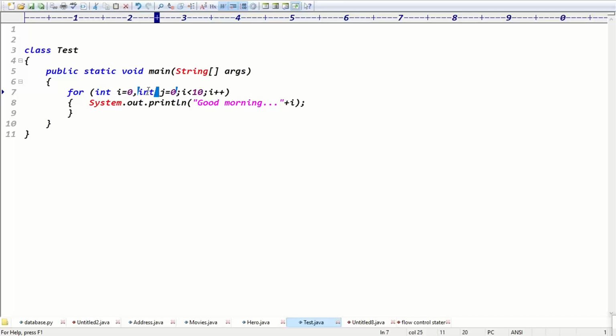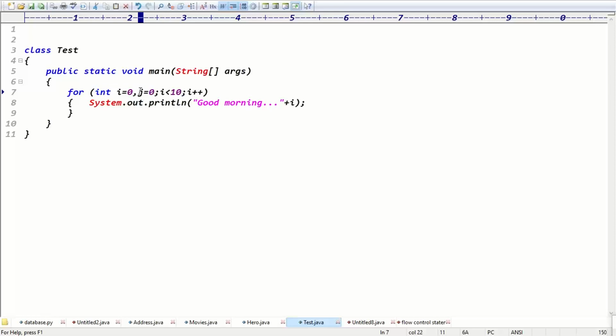But we have an option: you can declare the data type once, int i equals 0, comma j equals 0. This is valid, guys. Declaration of the data type two times is not possible. But with one data type declaration, you can write multiple variables. This is like one-time initialization, because int i equals 0 comma j equals 0 all comes under one statement.